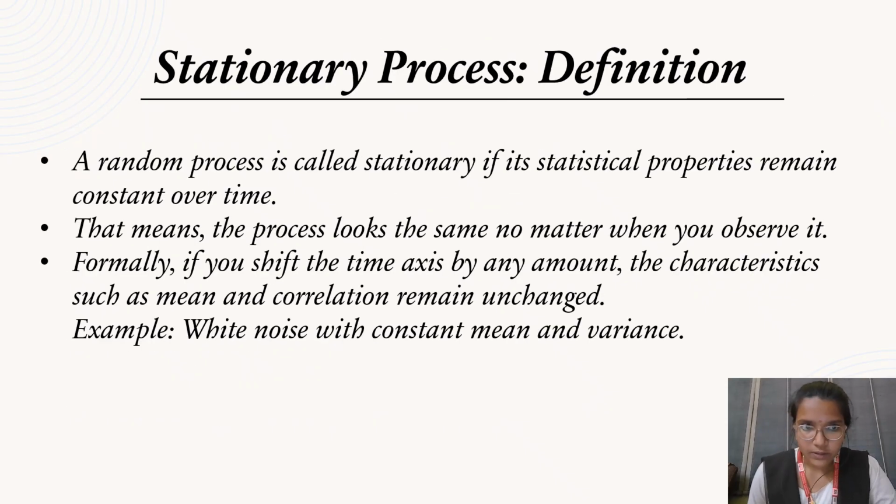Stationary processes. Let's talk about the definition. A random process is stationary if its statistical properties remain constant over time. That means the process looks the same no matter when you observe it. Formally, if you shift the time axis by any amount, the characteristics such as mean and correlation remain unchanged. Example: white noise with constant mean and variance.